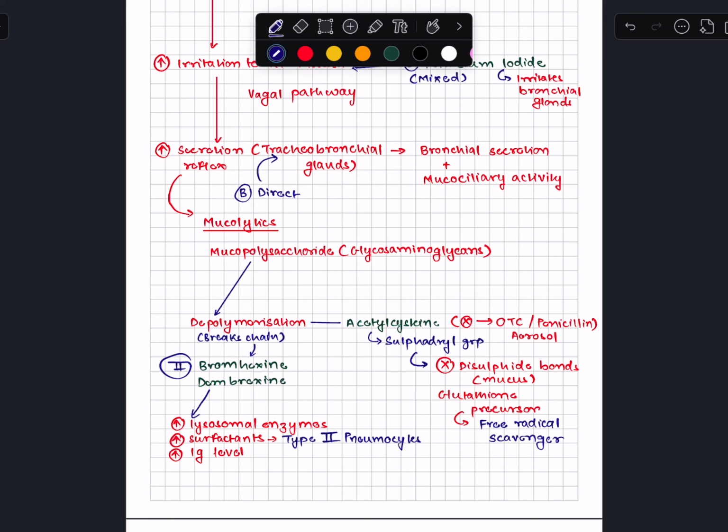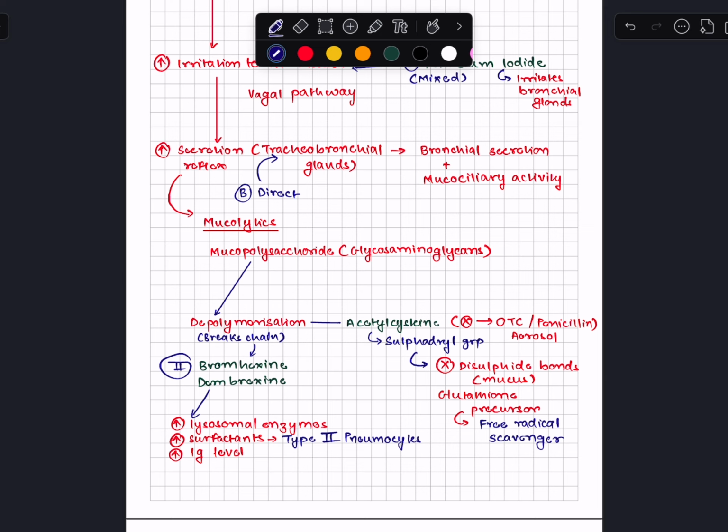That is a fancy word for saying that it will break the chains, in which there are a few examples which are bromhexine and ambroxol, wherein it will cause your mucolysis or breakdown of the bonds via increasing lysosomal enzymes, increase surfactants which are released by type 2 pneumocytes, that is, it will increase the enzymes or will cause an increased breakage of your mucopolysaccharides.